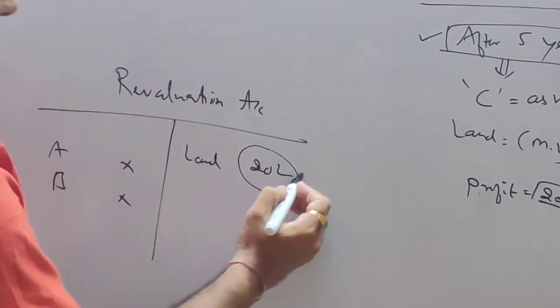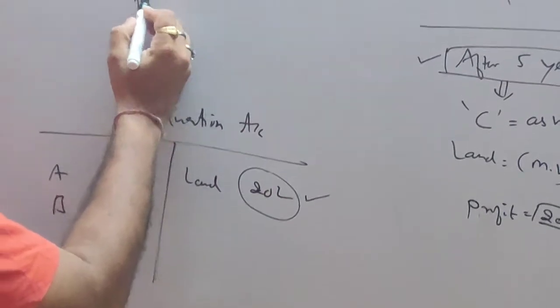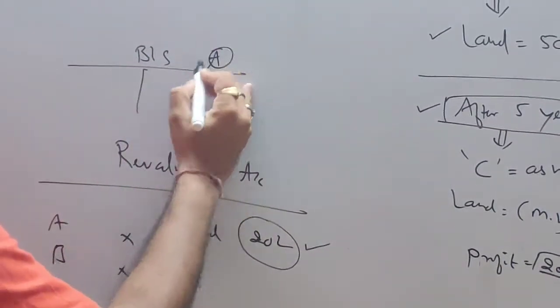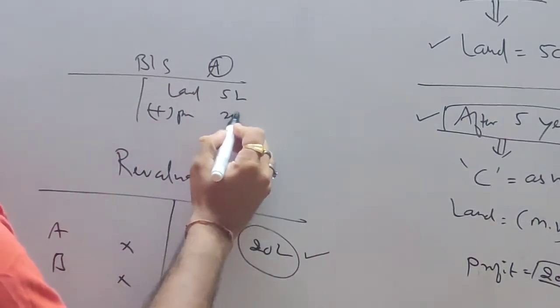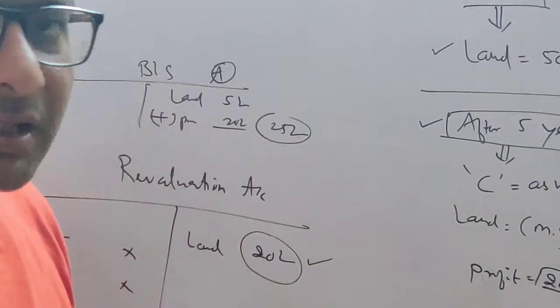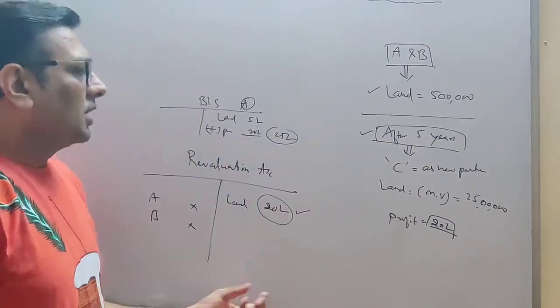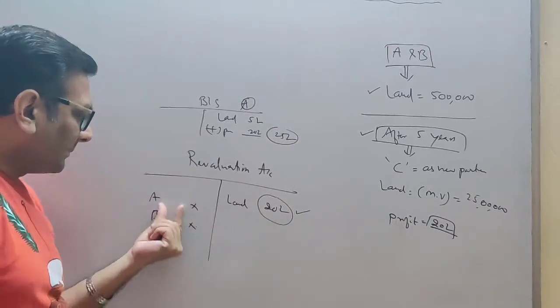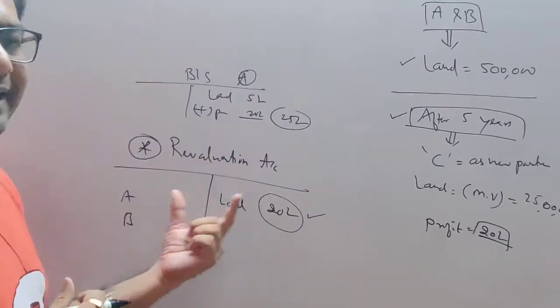And also when you show this profit in the revaluation account, you also show it in your balance sheet on the asset side. Land 5 lakh plus profit of 20 lakh, 25 lakh, you show it in the books. So this is the accounting treatment. You can distribute this profit among A and B by opening this account called the revaluation account.